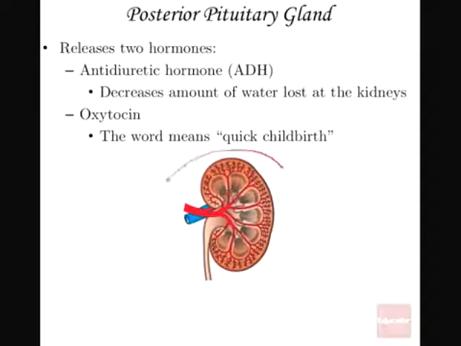Now if, for example, you have less water in the body, a lot of ADH will be released. This one will take us back to urine formation. Don't forget that one in the nephron. So you have less water in the body, it means the ionic concentration, the osmotic potential, is rising. Now this implies that more water should be reabsorbed back to dilute the higher ionic concentration. And this is going to be achieved by producing a lot of ADH, which makes the renal tubules more permeable to water, and more water will be reabsorbed back into the body.